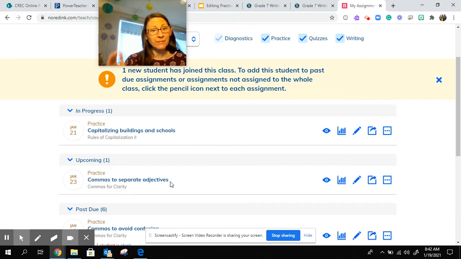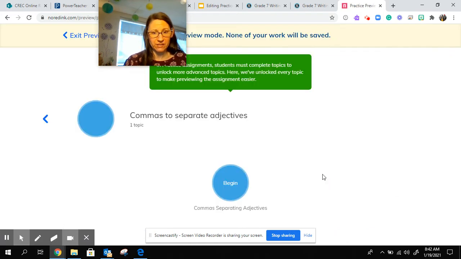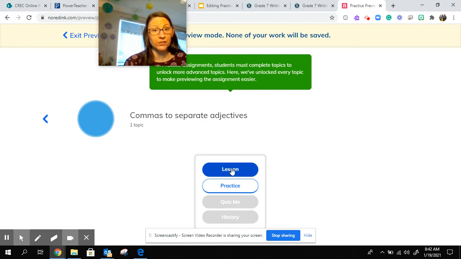The next one is comma to separate adjectives, and this is connected to what we just did in our activity, in our daily edit, separating adjectives. So again, double check to make sure what your focus of the lesson is. Very, very important. If you just click begin, you're not going to know what the focus is, and then when you see the instructions, you're going to be a little bit confused. We're going to go ahead. I'm going to do a couple with you.